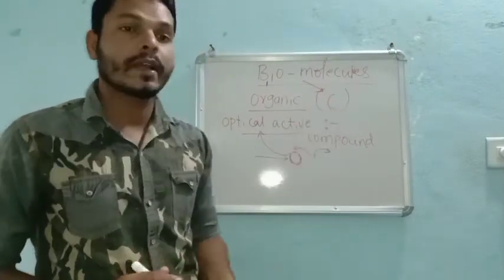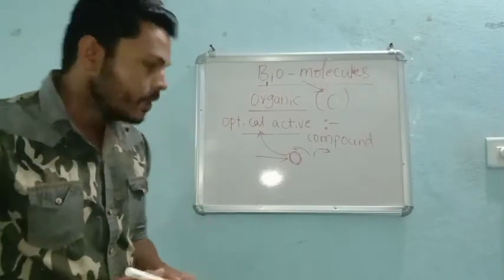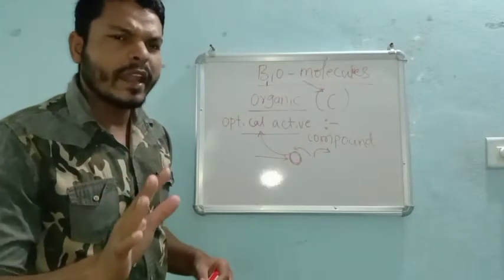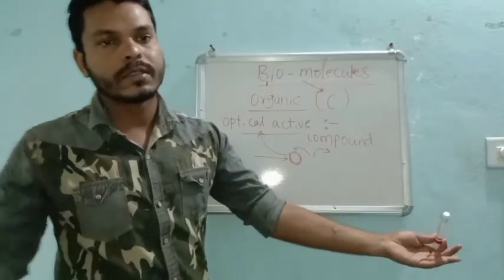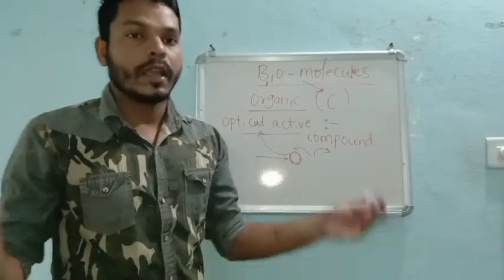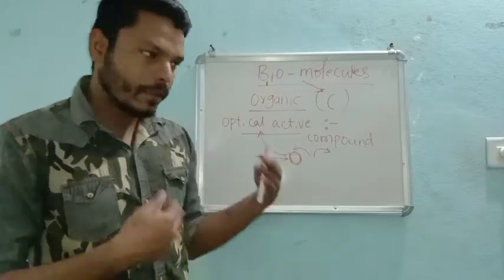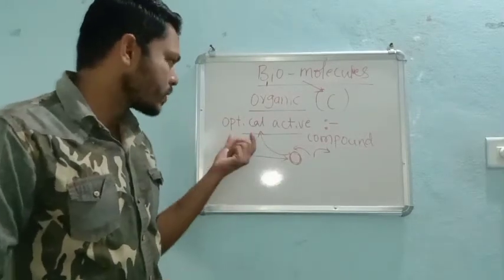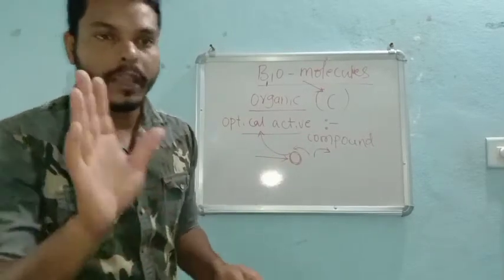Because we require carbon, very importantly, to show optical activity, right? So an optically active compound will rotate the plane polarized light either in the clockwise or the anti-clockwise direction. If it has the capacity to rotate in either direction, left hand side or right hand side, then such compounds are called optically active compounds.